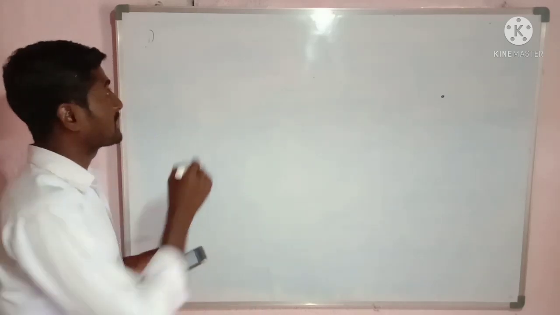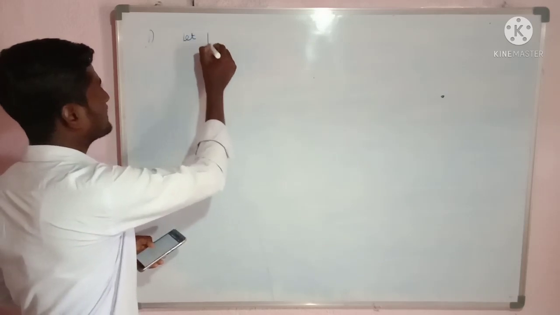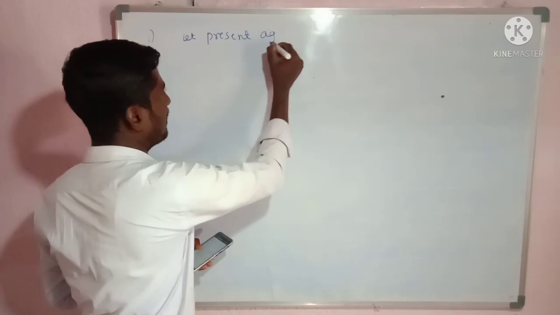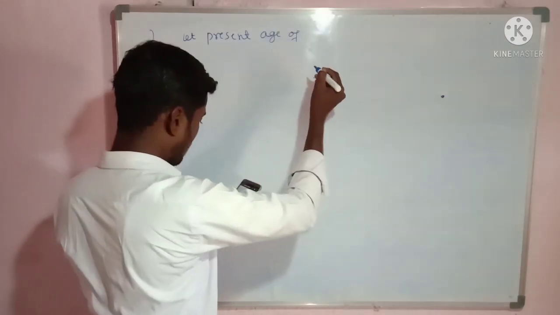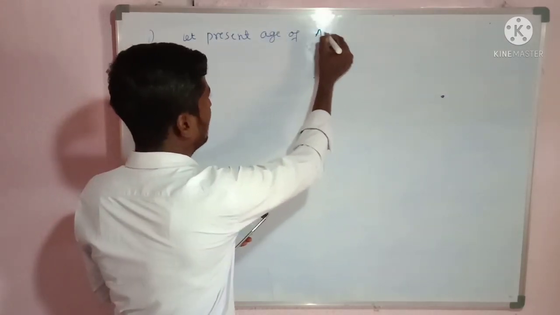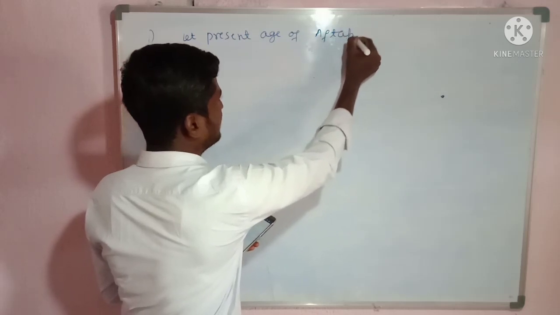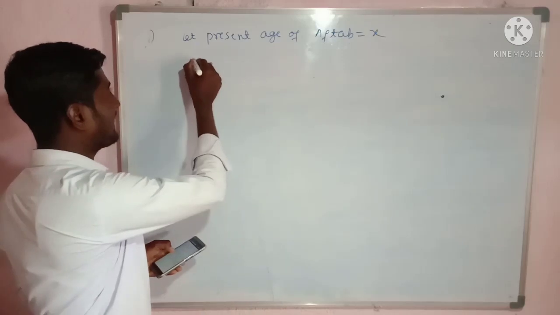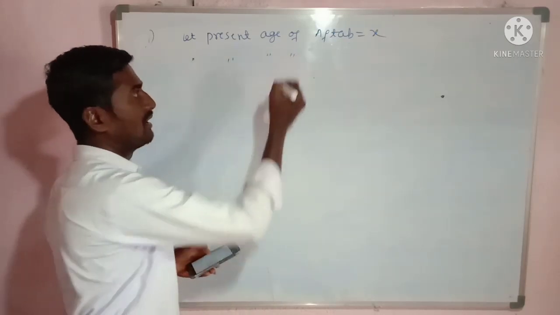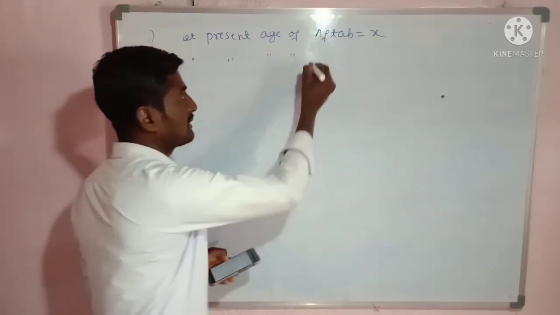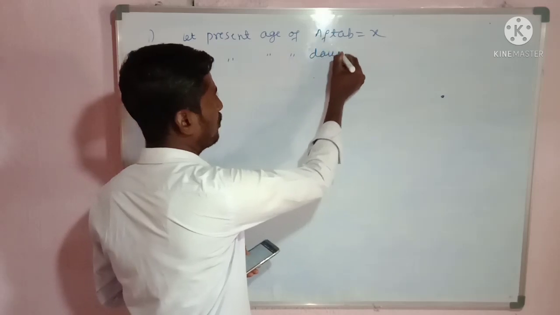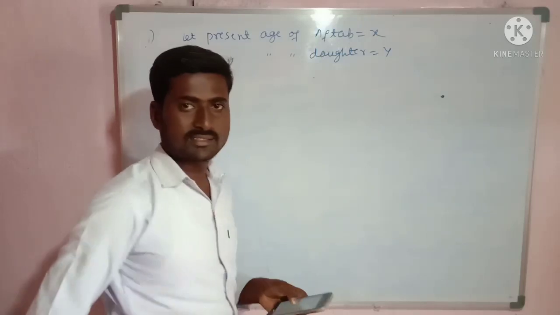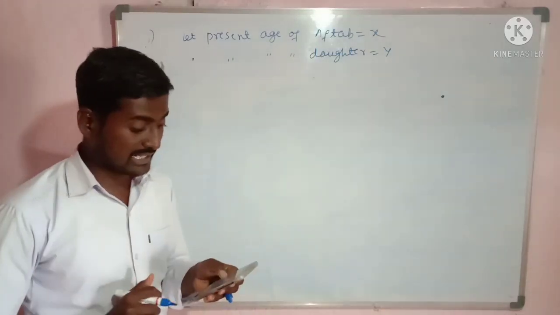Now let us take the present ages. Let the present age of Aftab be x years, and the present age of Aftab's daughter be y years.